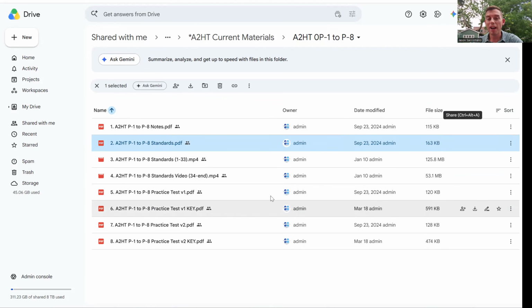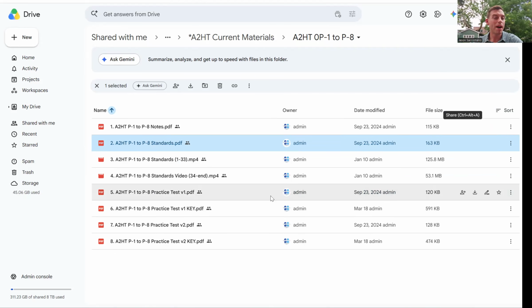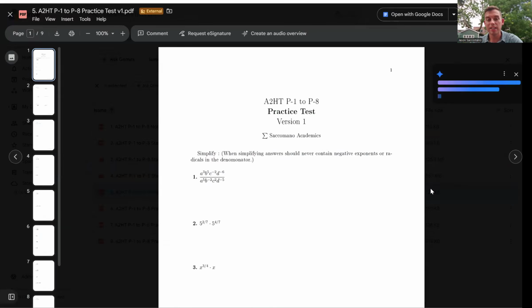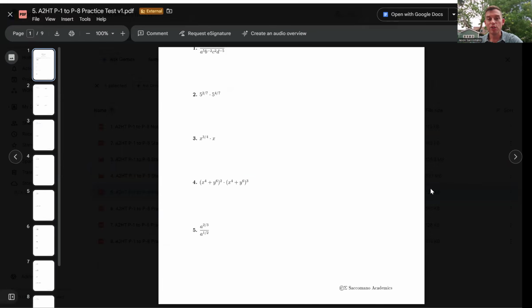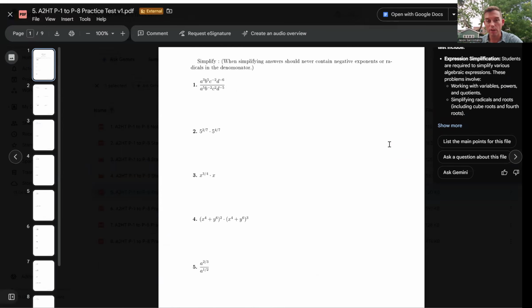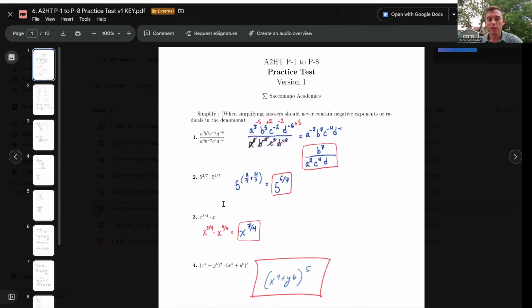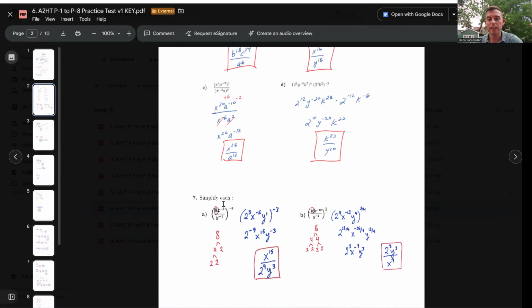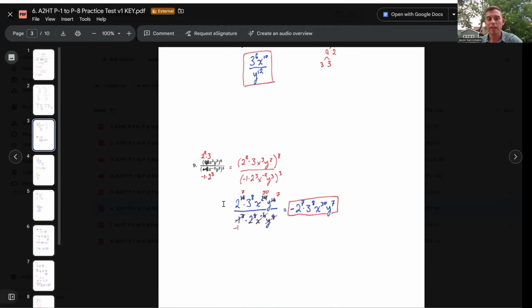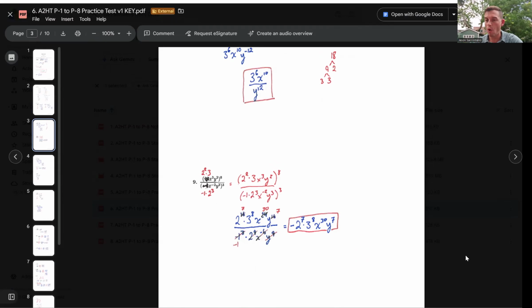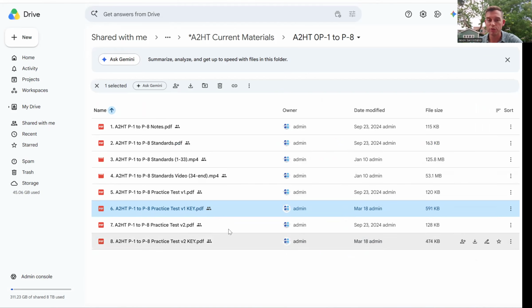Next step is a practice test session. So at another session, what we're going to do is we're going to systematically check and refine your knowledge. So now this practice test is going to be your opportunity to actually try to solve these problems on your own. So just take a look at these problems on this first version. Okay. And then take a look at this answer key. Notice how all the solutions are very detailed, and as the problems get more complicated, the steps show all the details of solving the problem, not just the solutions.